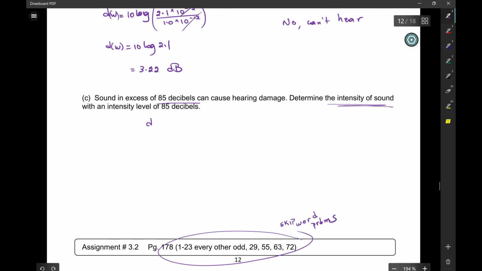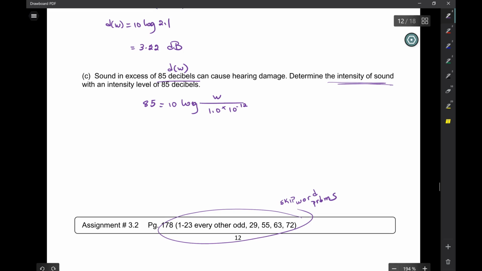So now this is my D of W. I'm just going to go right into it. 85 is equal to 10 log W over the constant. I'm going to divide by 10. So 8.5 is log of W over 1 times 10 to the negative 12.